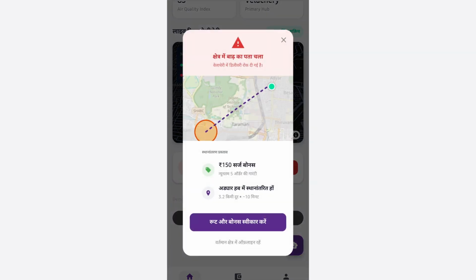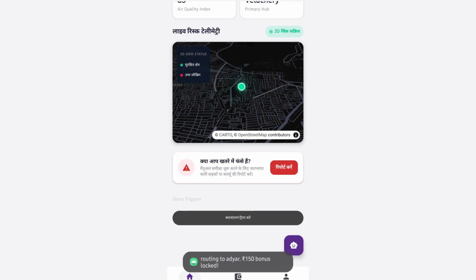And how do we prevent spoofing? While the app is open, we silently collect GPS and IMU accelerometer telemetry. This is run on an ML model. We also have the relocation feature which benefits all the parties.